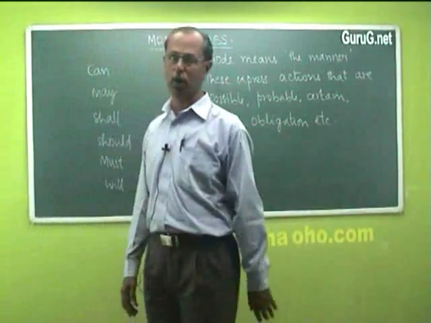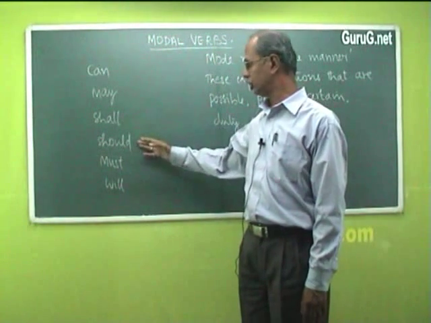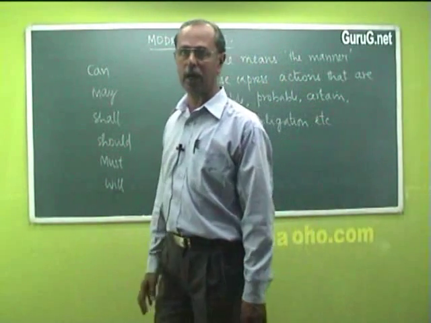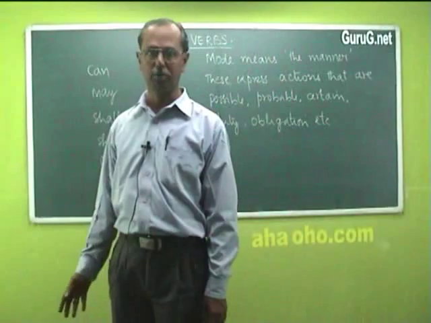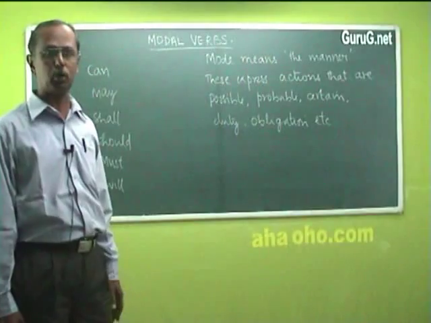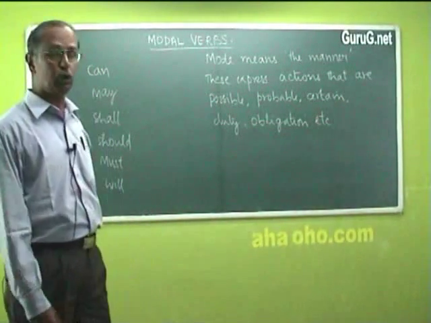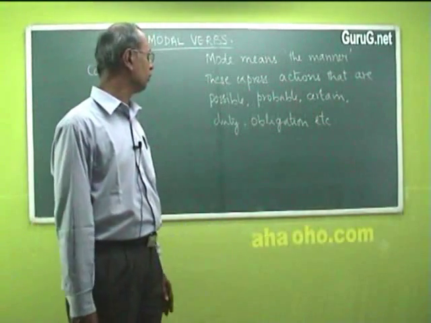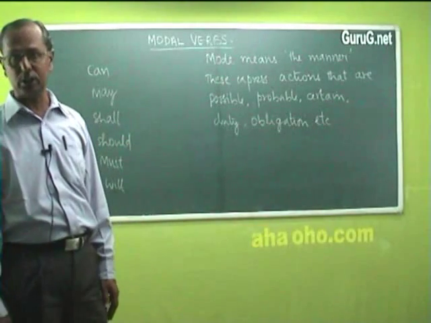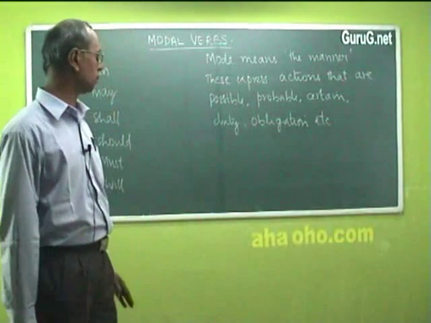A few of the modal verbs are can, may, shall, should, must, and will. Now let us look at some of the examples of these words. For can, the example could be Mohan can swim, which means it is possible for Mohan to swim. You may go now, which means the action is that it is something to be certain. I shall reach Chennai on Monday morning, which shows that it is a possible condition.